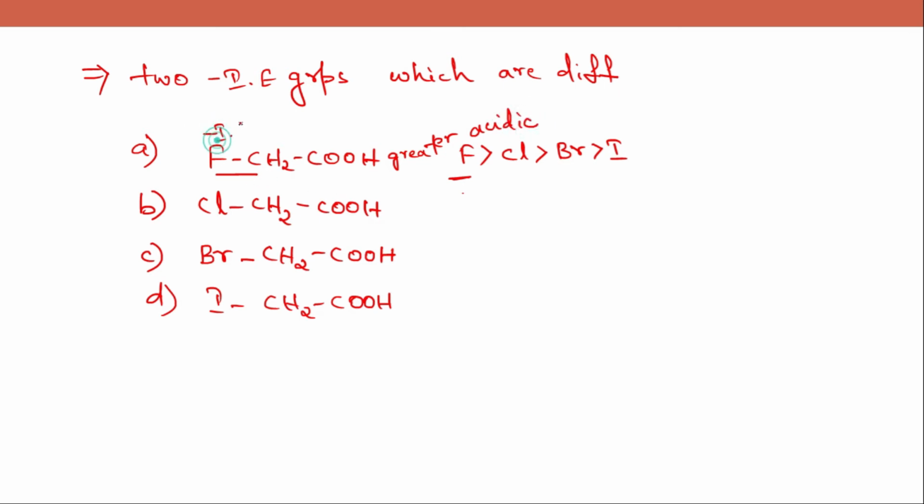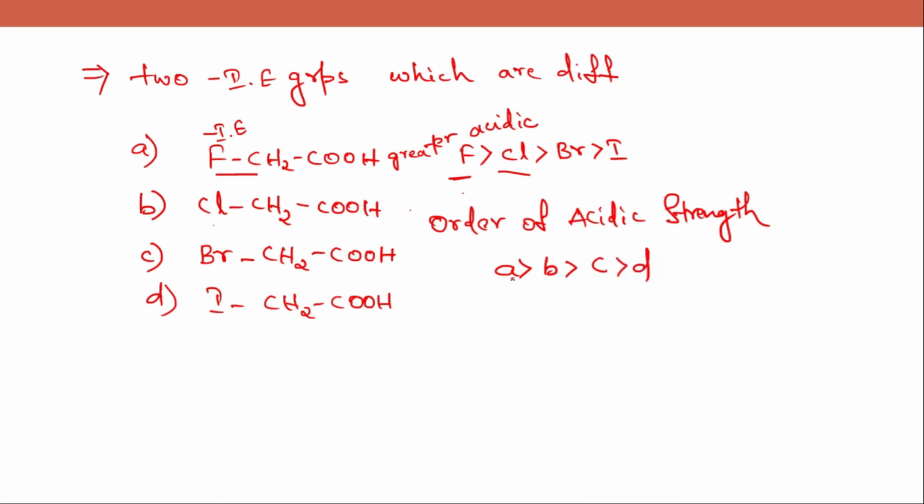This has a more minus I effect compared to chlorine, bromine, and iodine. So then comes chlorine according to the order, and bromine, and in the last iodine. So the order of acidic strength will be: A has a greater acidic strength compared to B, then comes C, and then D.